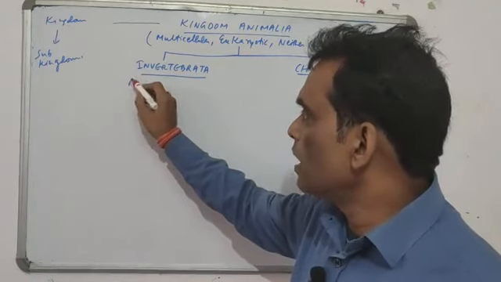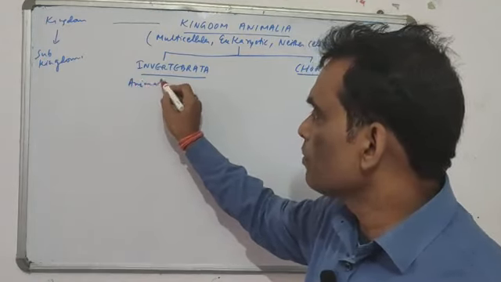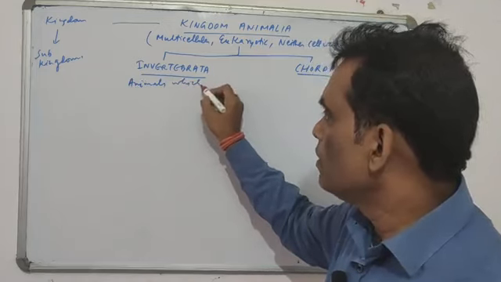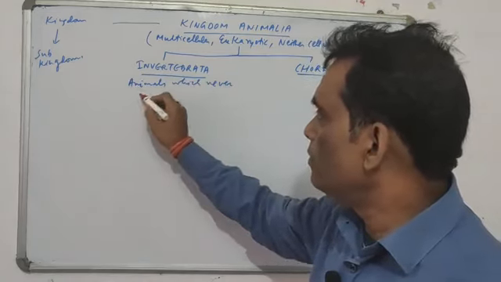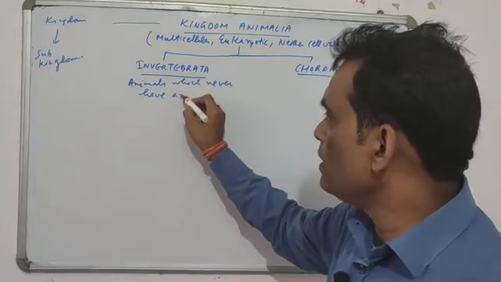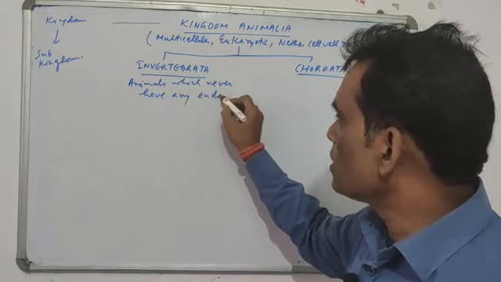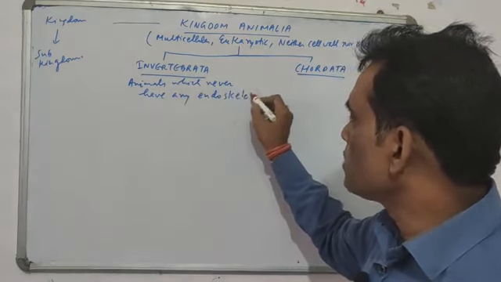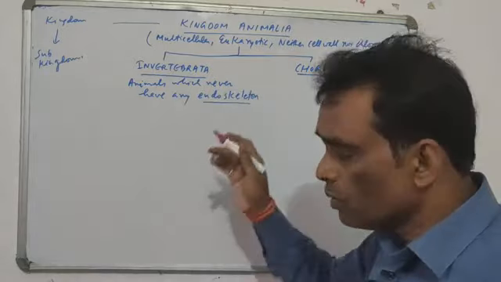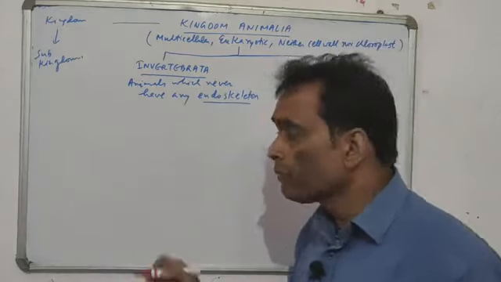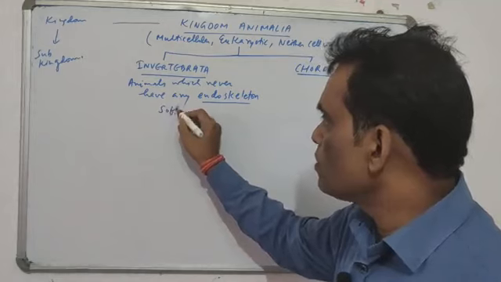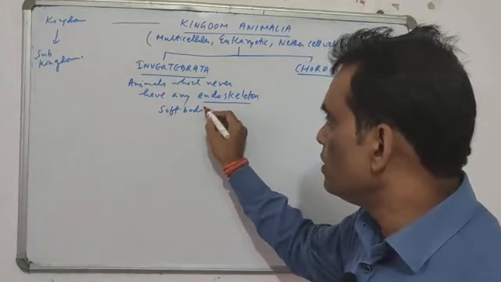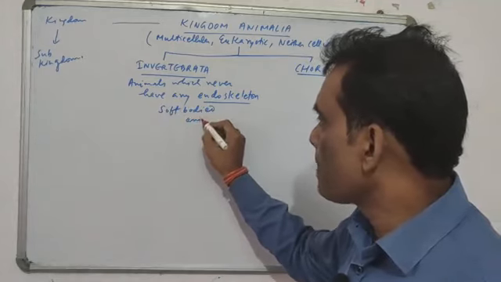the animals which never have any endoskeleton. Endoskeleton means hard structures of bones inside the body. They are generally called soft bodied animals.